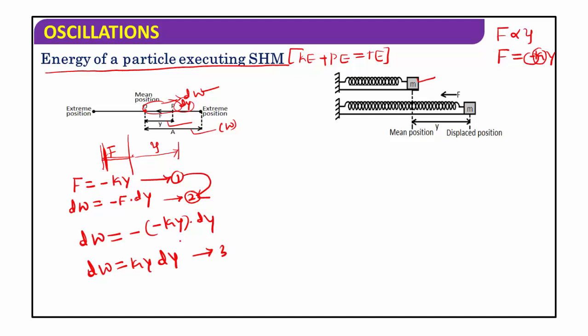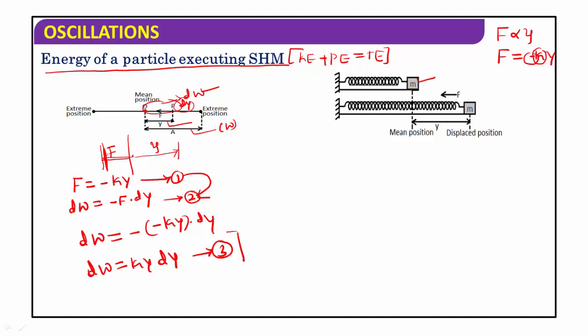This is equation number 3: dw is equal to ky into dy. How to calculate the total work done?